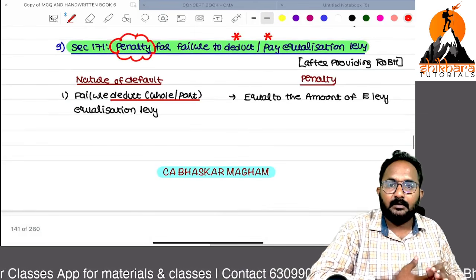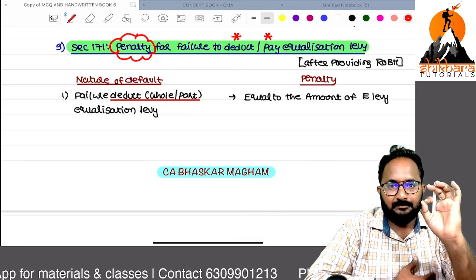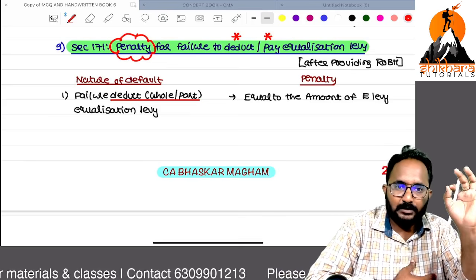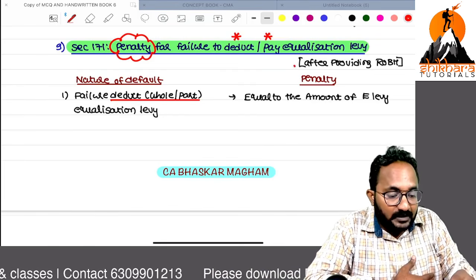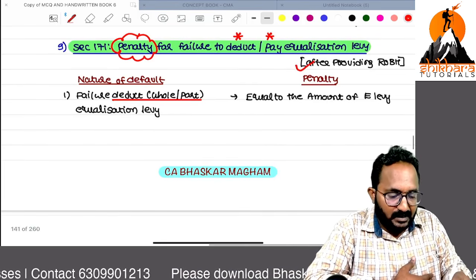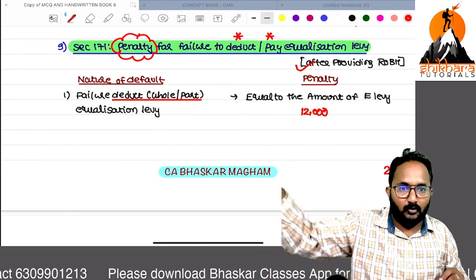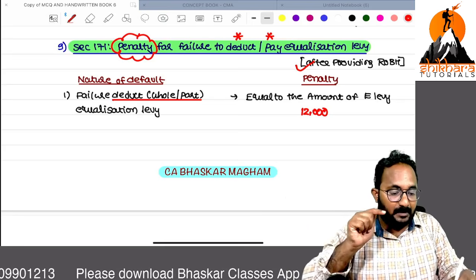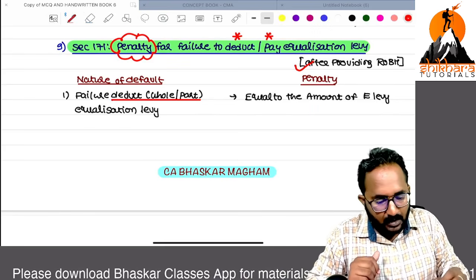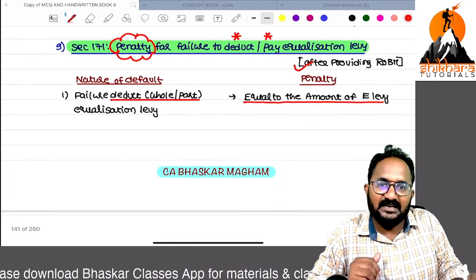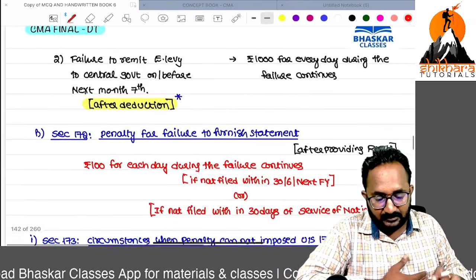Example, in our example, 2 lakhs at 6%, 12,000 we have to deduct, but we have not deducted. So after providing a reasonable opportunity of being heard, we can levy a penalty of how much more? 12,000. From your own pocket you have to pay, but along with that the penalty will be 12,000. Whatever the amount of equalization levy is, that entire amount they can collect as a penalty under section 171.